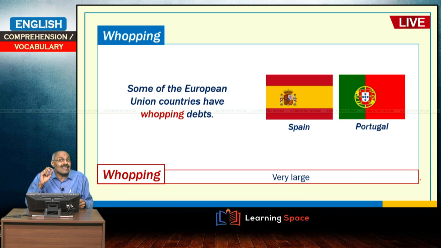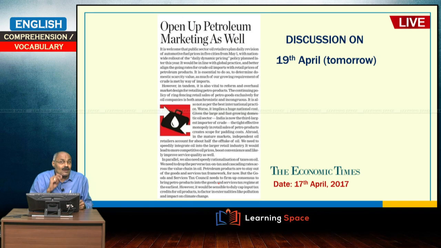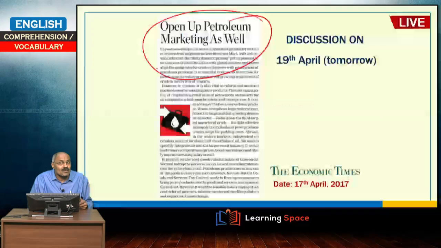Opulent means very large. Some of the European countries have opulent debts, and with this I am concluding because this article is quite large. You can go through it. That is the Economic Times article of 12th April, and tomorrow we are going to discuss open up petroleum marketing as well, right. So, tomorrow we will meet at 12:30 as usual.